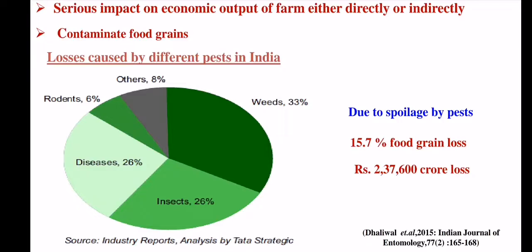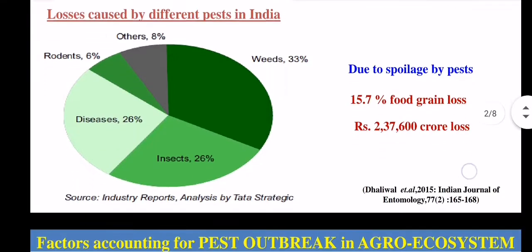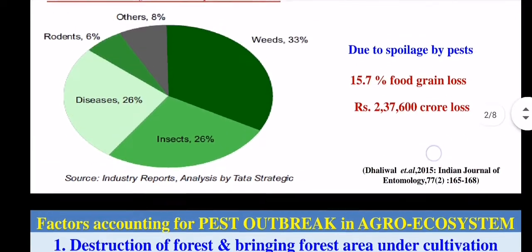Due to the spoilage by the pest, there is 15.7% food grain loss. If we talk about the economic loss, it is 2,37,600 crore loss by the insect pest.